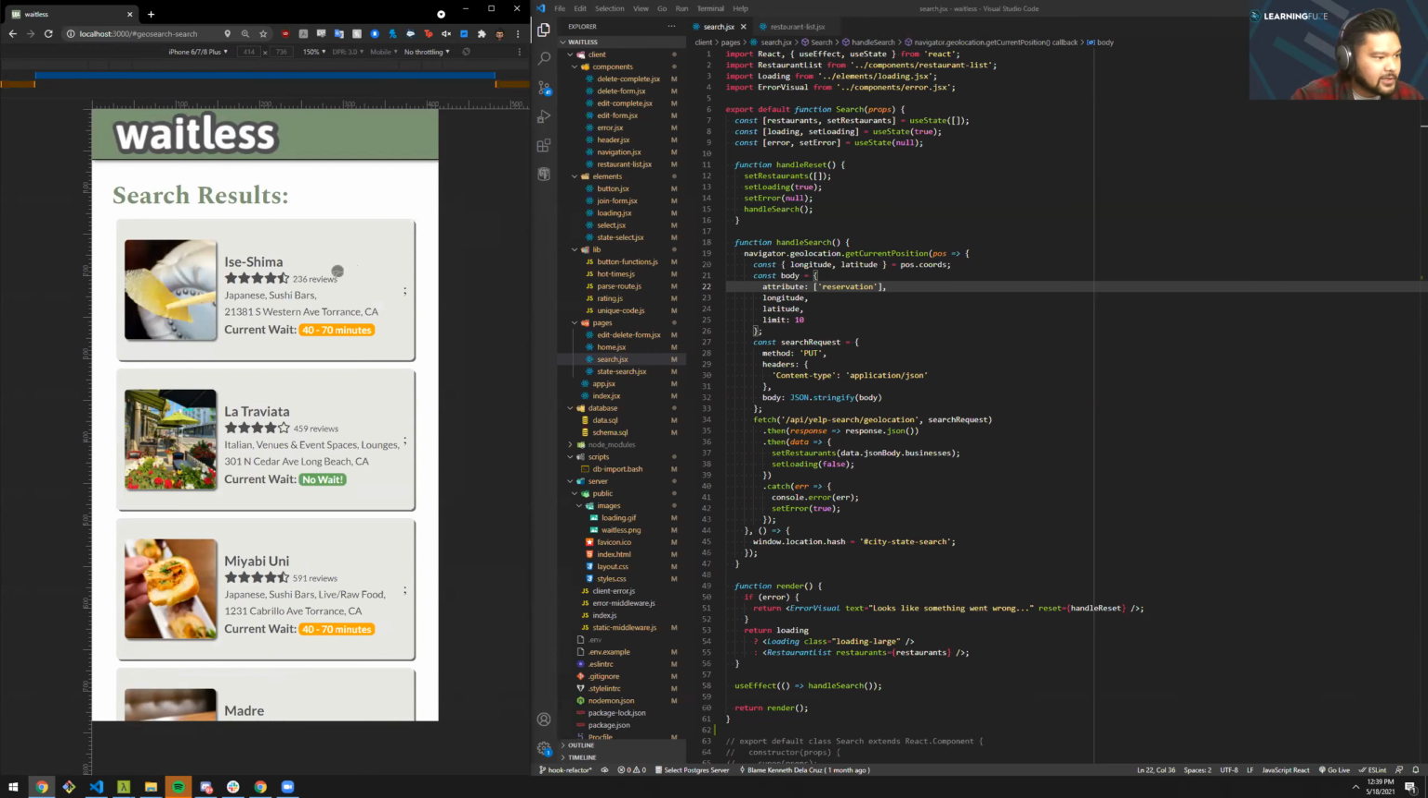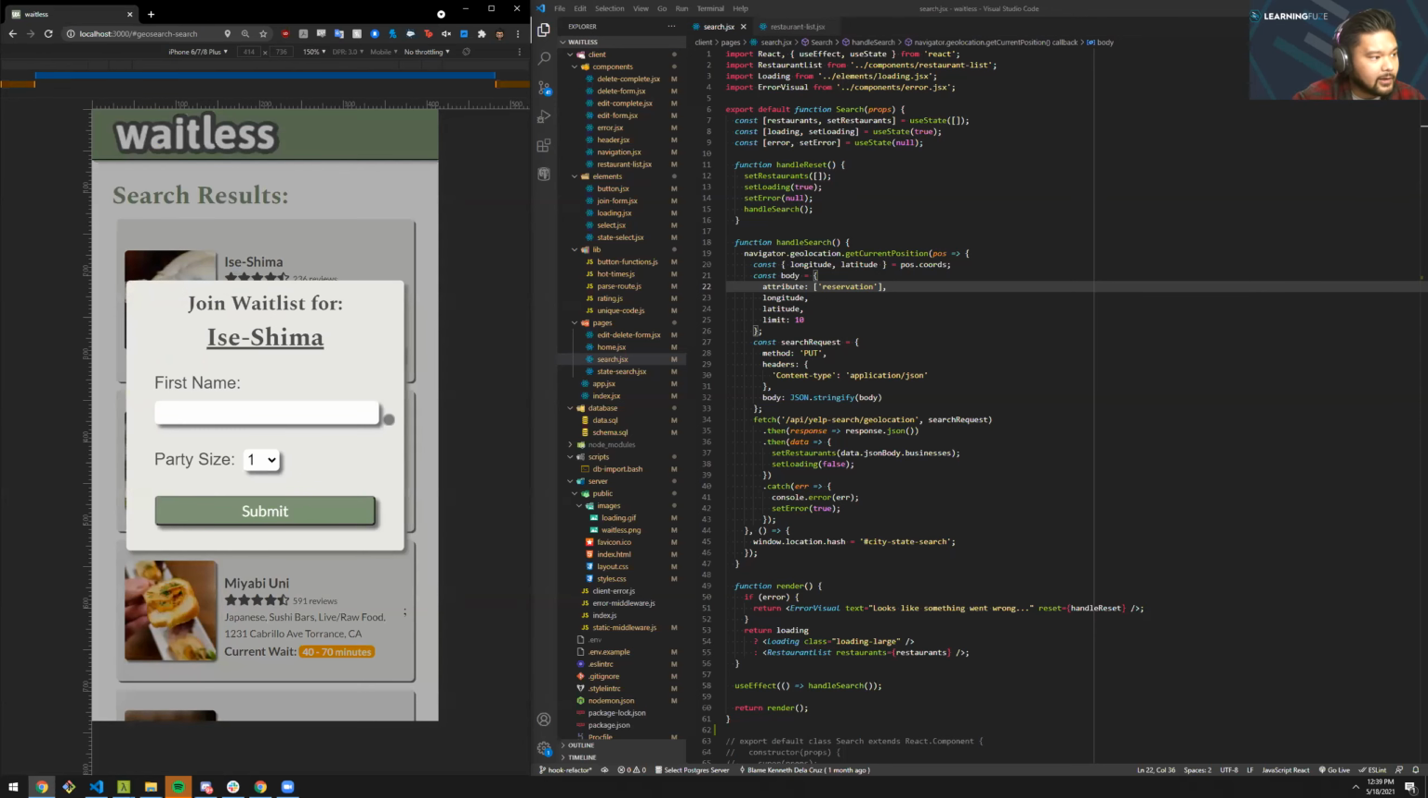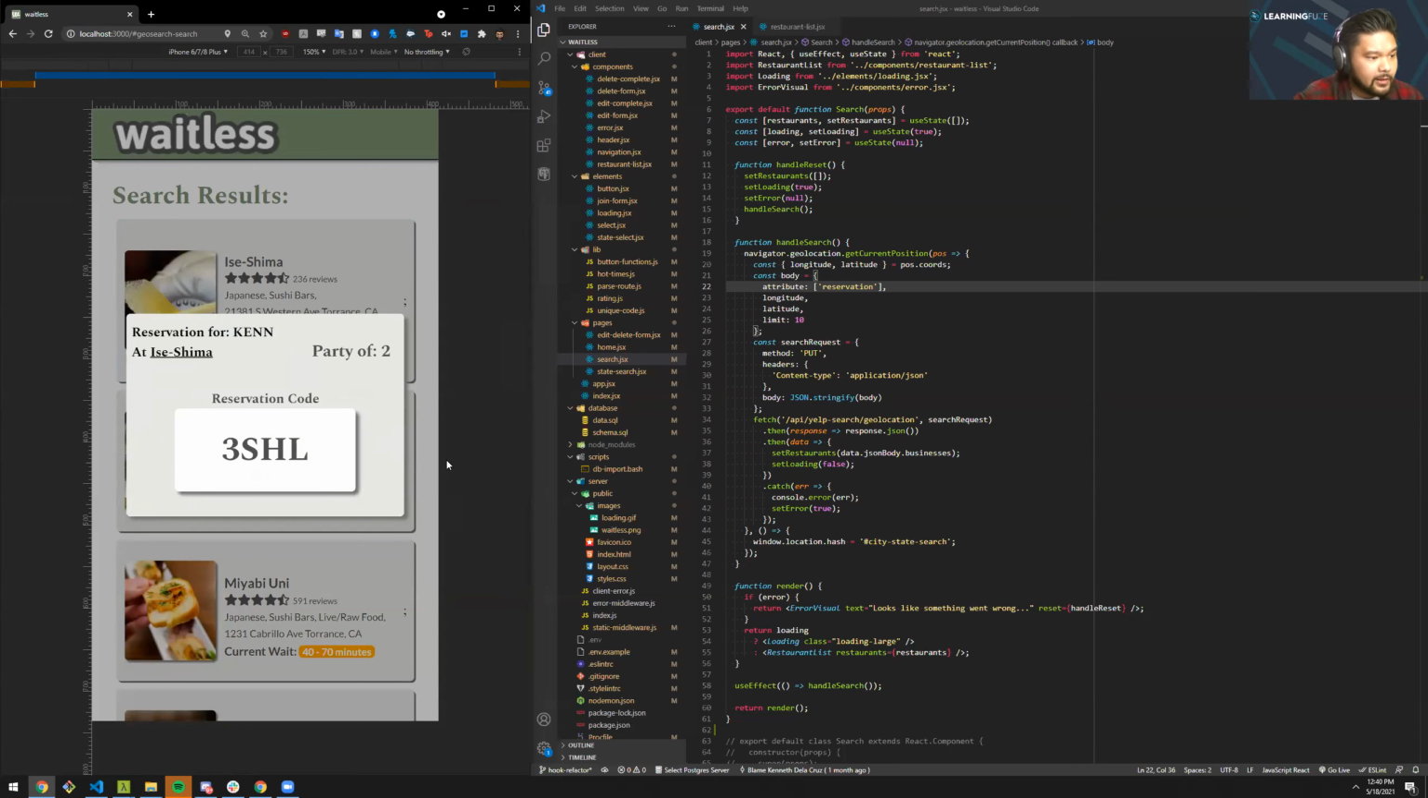Let's say we do want to join the restaurant Ise-shima. We're going to click the restaurant card, and it'll automatically render a button. If we click that button, a form modal will show up that'll take our first name and the party size that we would like to put in. For this example, we'll put my name with a party of 2. When the form is complete, it'll return the name the reservation is under, the restaurant it's going to be at, the party number, and also a reservation code.